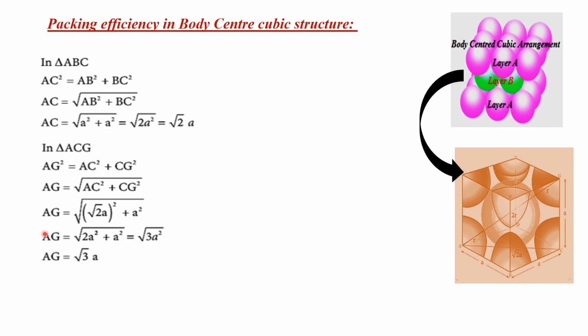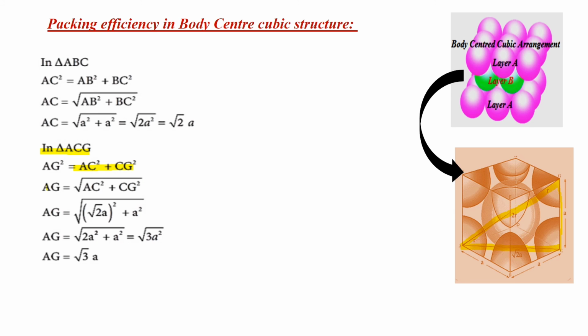And now triangle ACG. This is the triangle ACG. In this triangle, AG square is equal to AC square plus CG square.